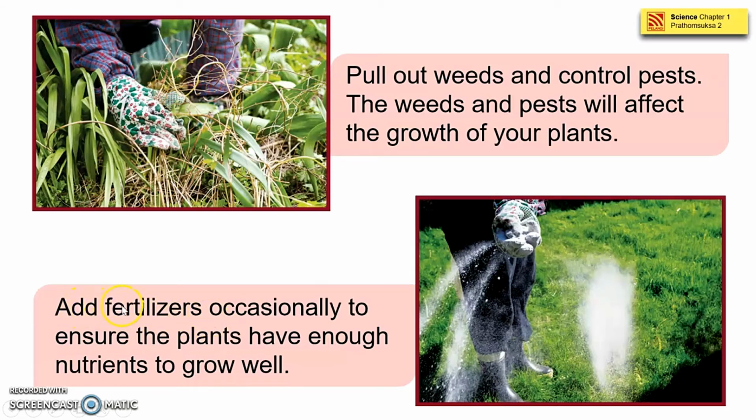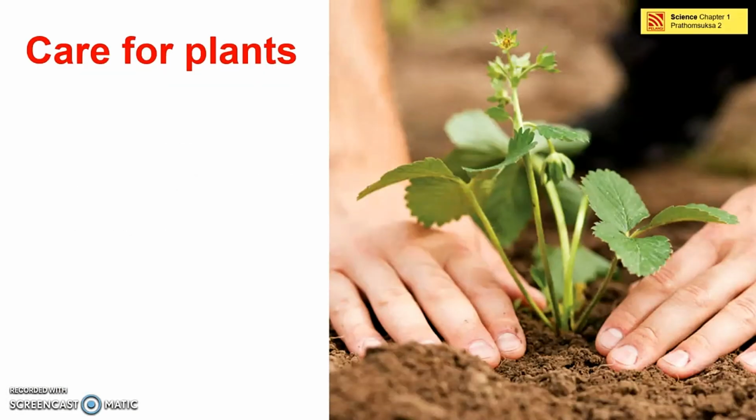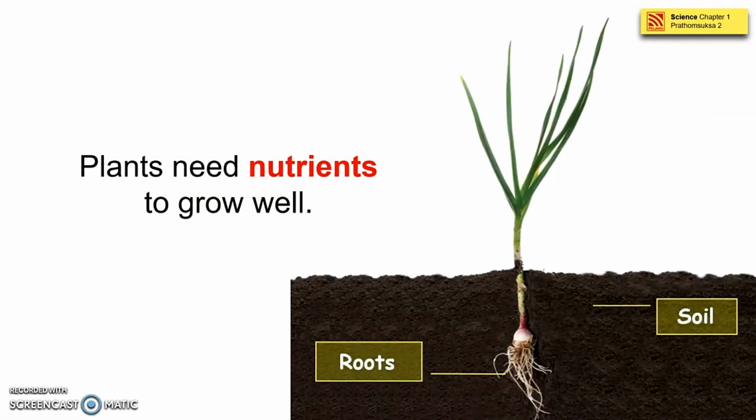F-E-R-T-I-L-I-Z-E-R-S, fertilizers. All right. So what do you call this one? It's roots, and then soil.